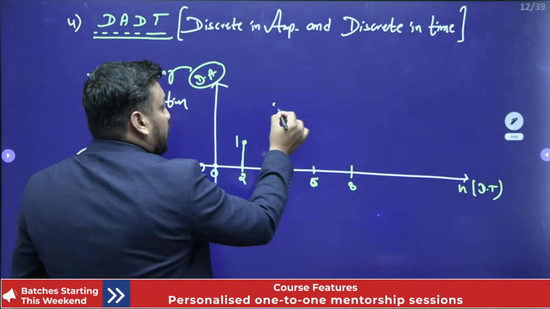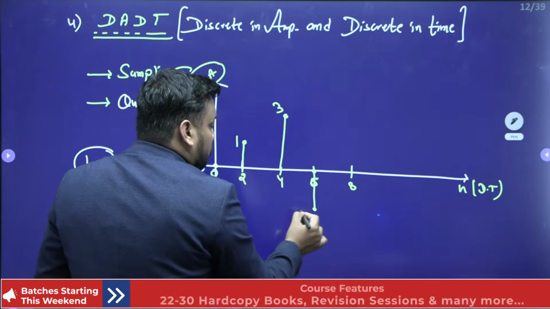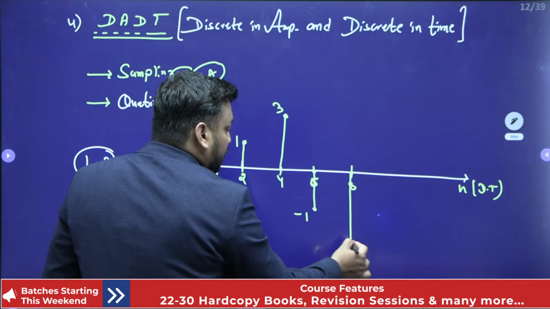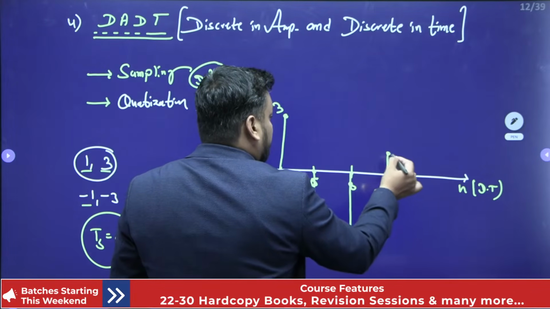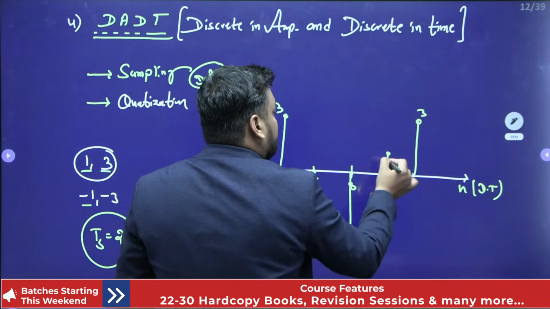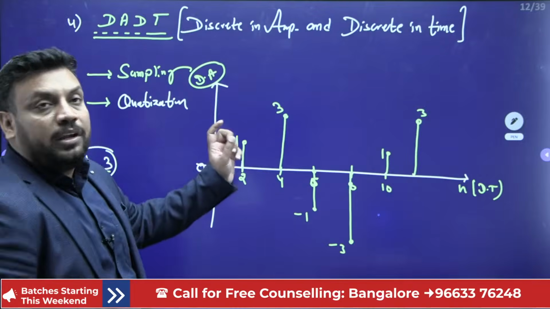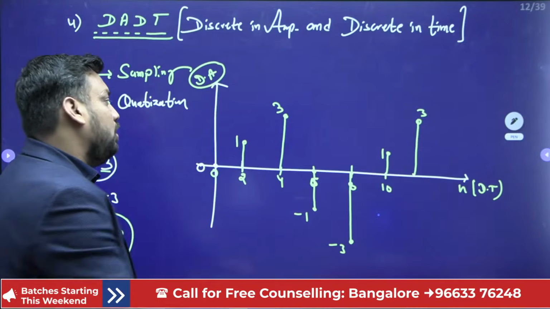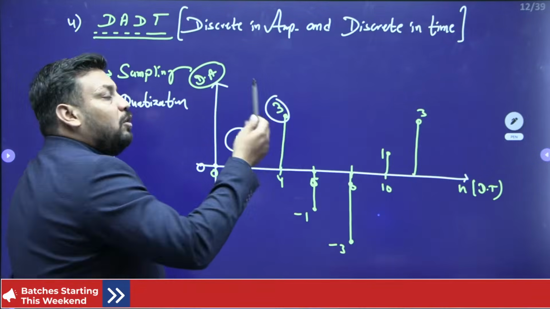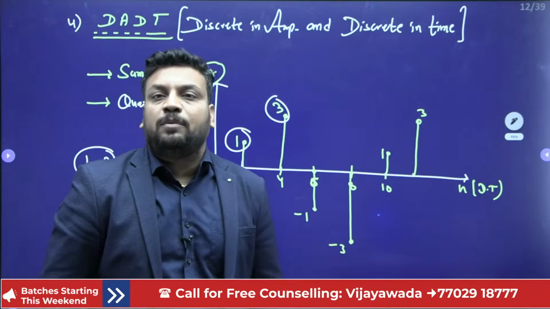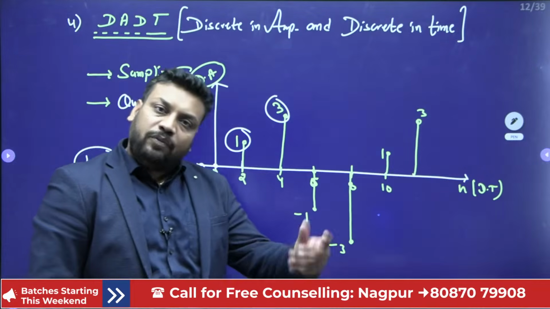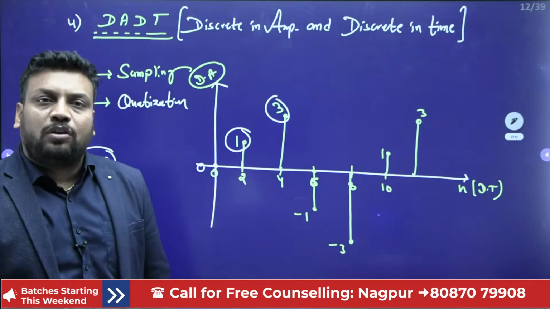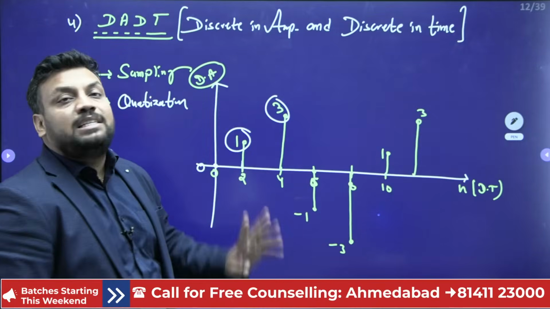So it can be 1, it can be 3, it can be -1, it can be -3, like that. Again I am taking down now 10, it can be 1, it can be 3. So like that my signal will vary. Why am I talking about discrete in amplitude? Here other than 1 and 3 no value is possible. 1.1 is not possible. 1.5 is not possible. 3.9 is not possible. Even 5 is also not possible. 10 is also not possible, because now it is discretized in amplitude.